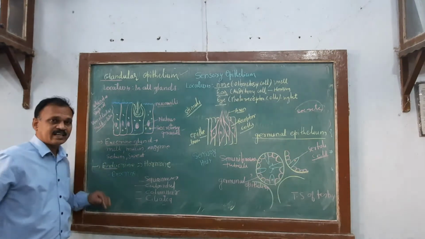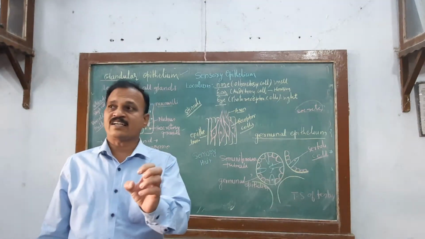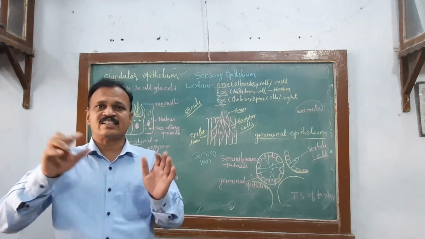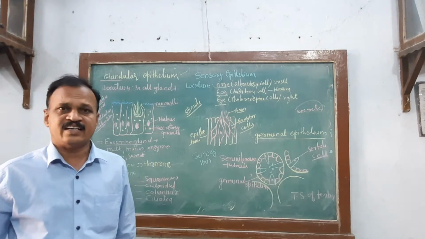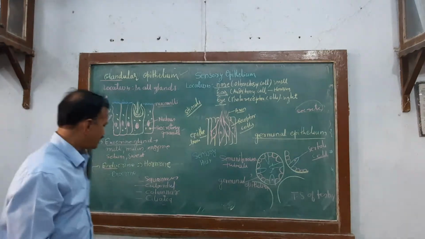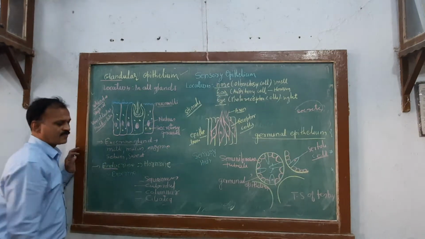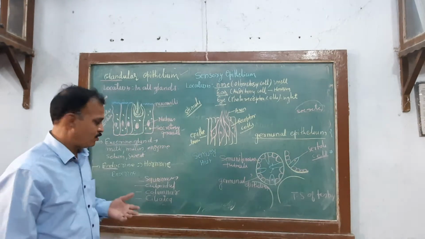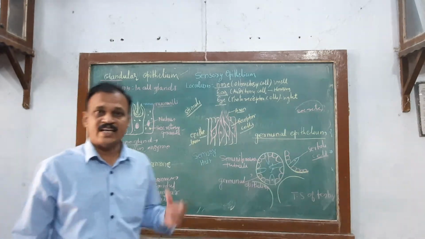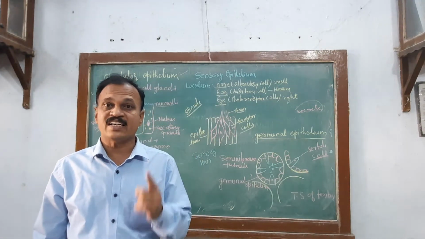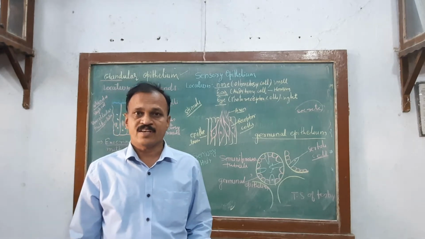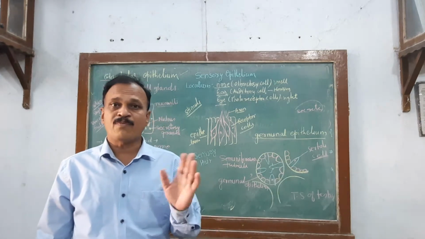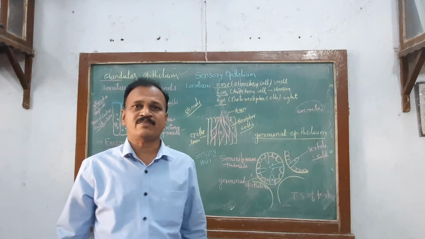Another type, endocrine gland. What is meant by endocrine gland? Endocrine gland means the gland does not have a duct. These are ductless glands. Their secretion directly reaches the bloodstream. Examples: pituitary gland, thyroid gland, parathyroid gland, pineal gland, adrenal gland, interstitial cells of testis, follicles of ovary, follicular cells, they are endocrine in function.